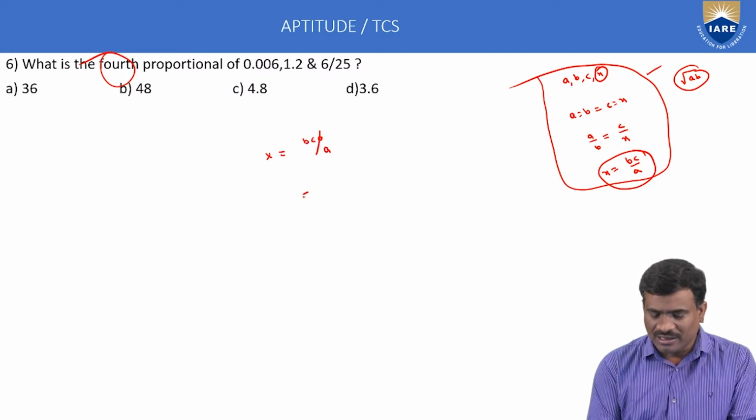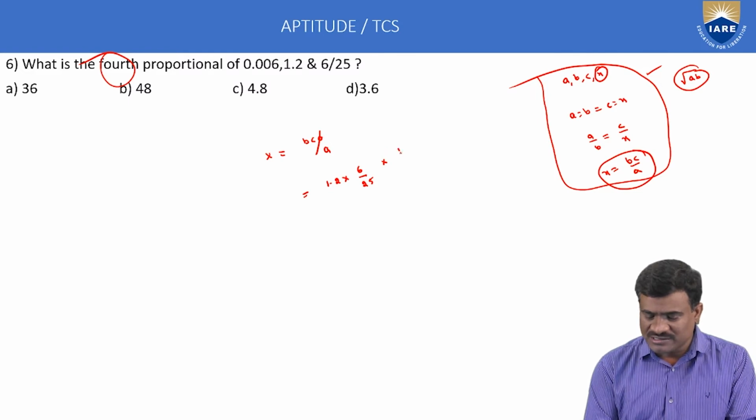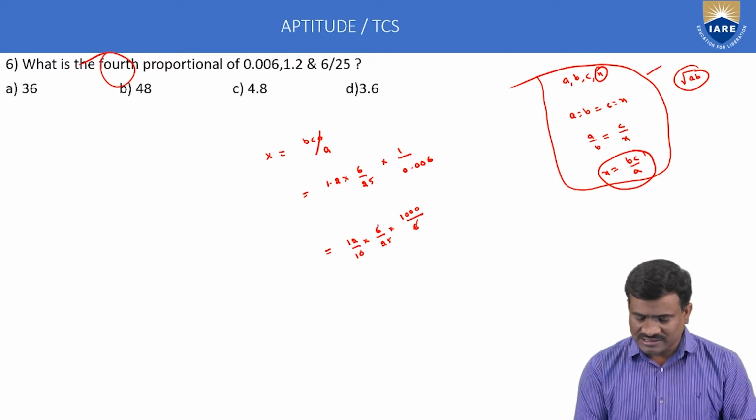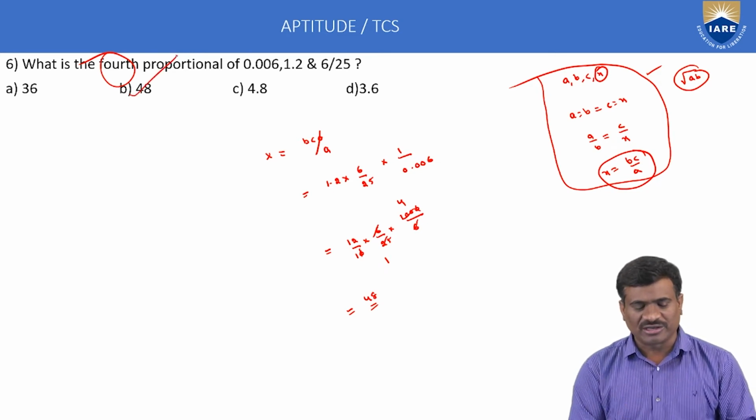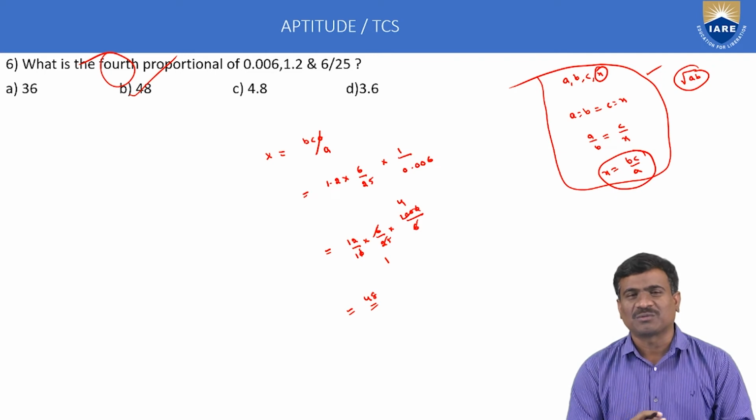Here BC by A: B is the second number, 1.2, and A is the first number, 6.25 into... 0.006. Here 1.2 means 12 by 10. Next 6 by 25. Next 1, 2, 3 by 6. Here 6 gets cancelled. 25 into 4, 12 into 4, 48. Therefore, the fourth number is 48, option B only is correct. This is about ratio and proportion application.